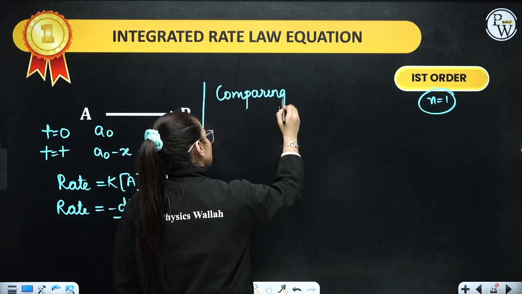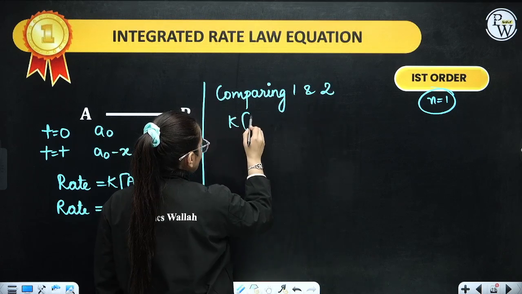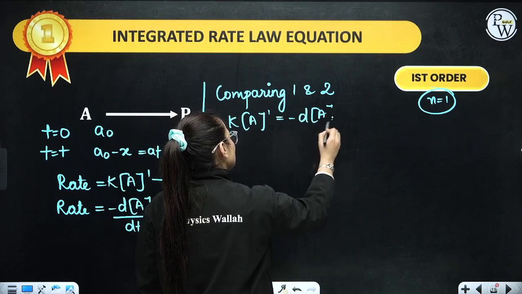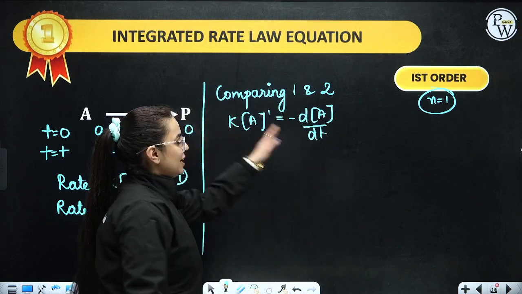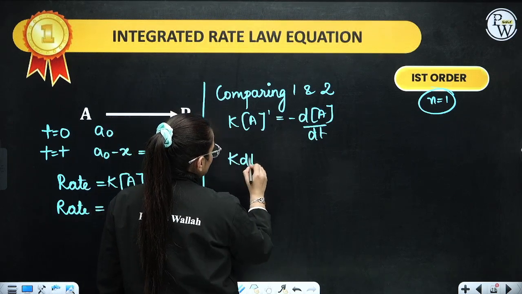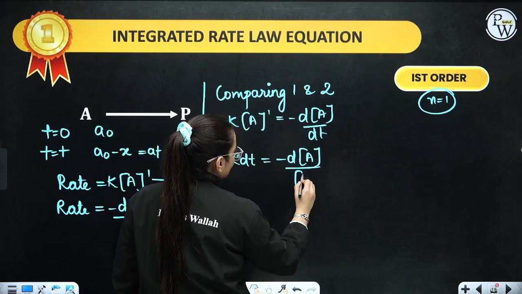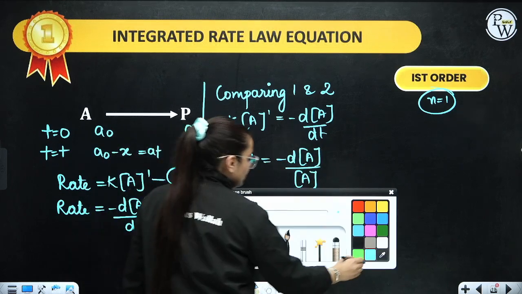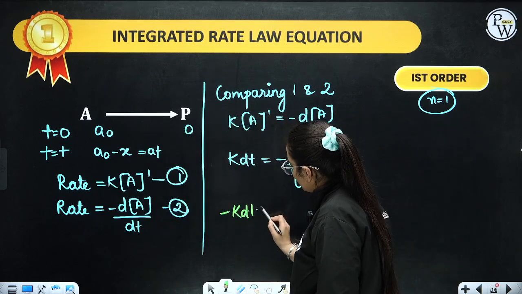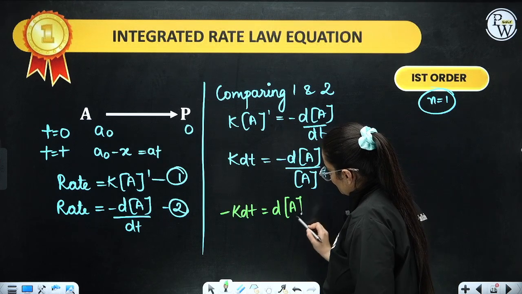Comparing the first and the second equation, what will we get? K into A power 1 is equivalent to minus dA by dt. Yes, ma'am. Let's put this A over here and let's take the dt over there. You will get K dt is equivalent to minus dA by A. Now let's multiply everything with a negative sign. If I multiply everything with a negative sign, I will get minus K dt. Negative negative will become positive. I will get dA by A.